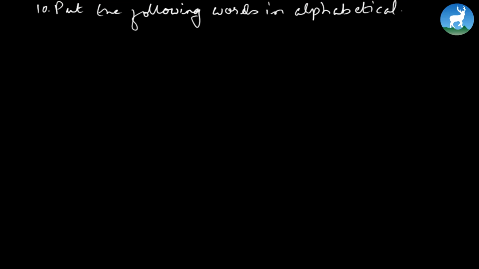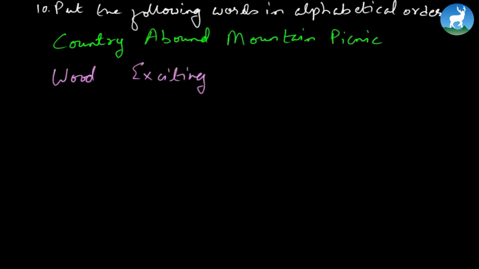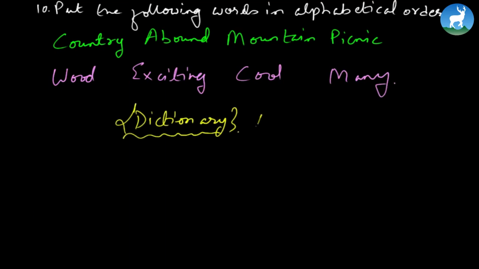Number 10, put the following words in alphabetical order. Now here are the words given: country, bound, mountain, picnic, wood, exciting, cool, and many. So what is alphabetical order then? Have you ever seen how words are kept in a dictionary? They start from A and always end at Z, right? So this formation of the letters from A to Z is called alphabetical order.